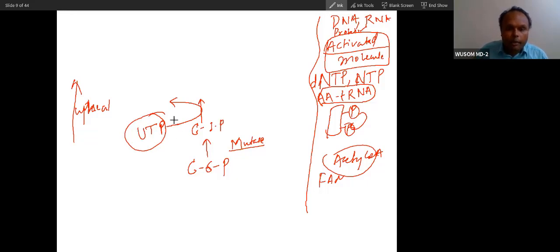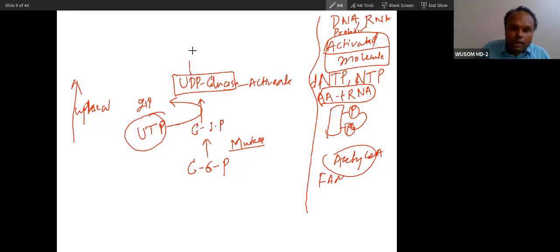So UTP will come, and UTP will bind to this glucose, and these two high energy phosphates will be released in that process. These two high energy phosphates are equal to 14 kilocalories of energy per mole. This high amount of energy is utilized to convert glucose 1-phosphate to UDP glucose. This is nucleotide glucose, UDP glucose. Now this is activated, and this activated molecule is ready for polymerization.